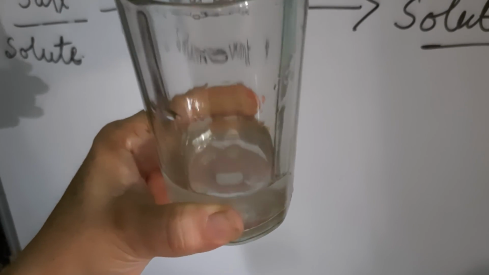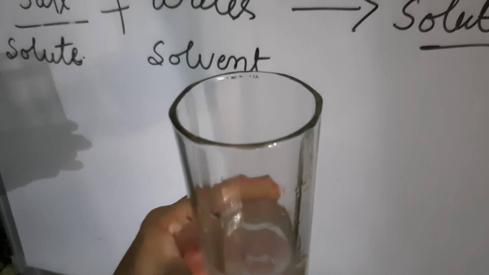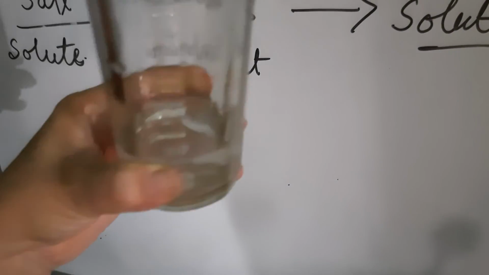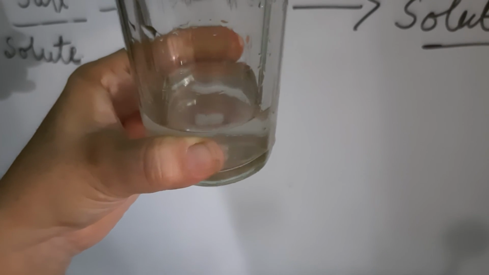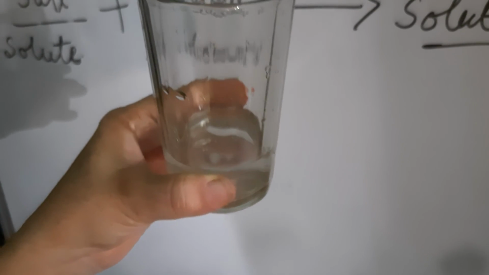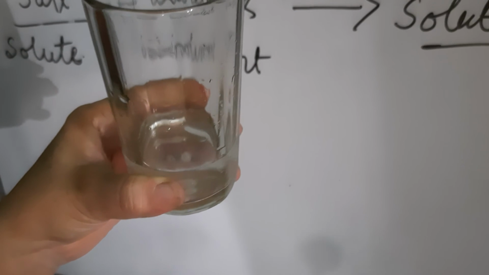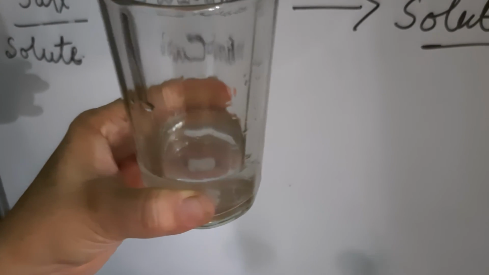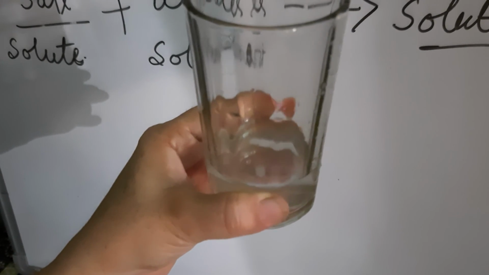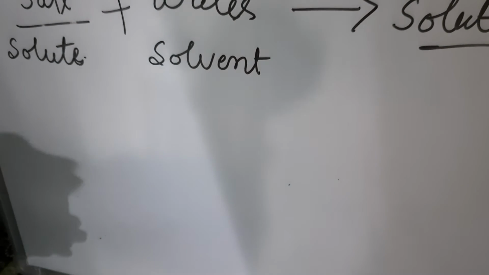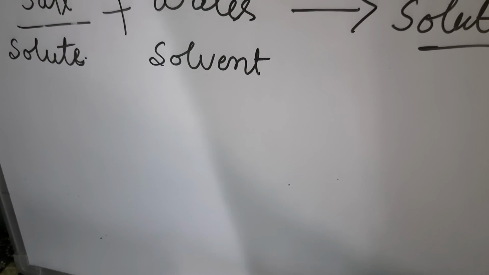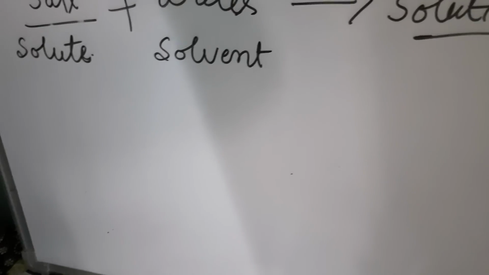The substance which gets dissolved in the liquid is known as solute, and the liquid in which solute is dissolved is known as solvent. Okay students, so we have taken salt as a solute.